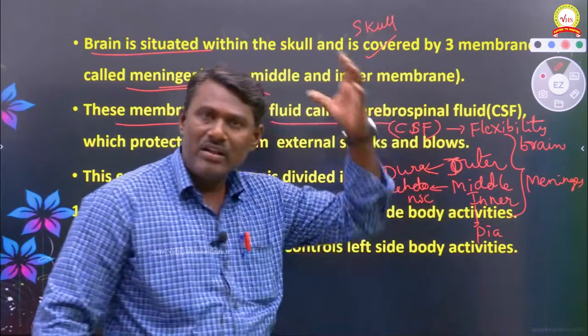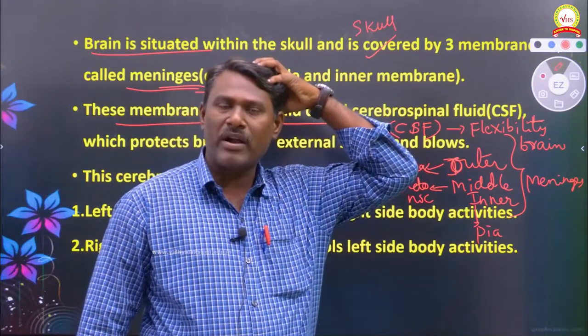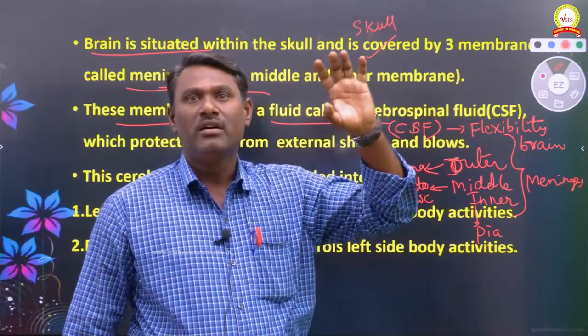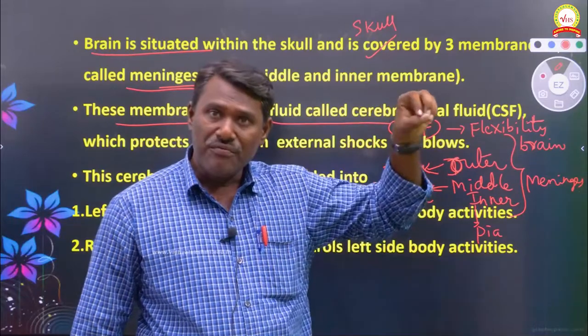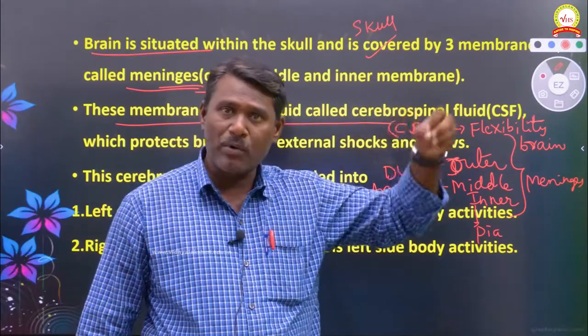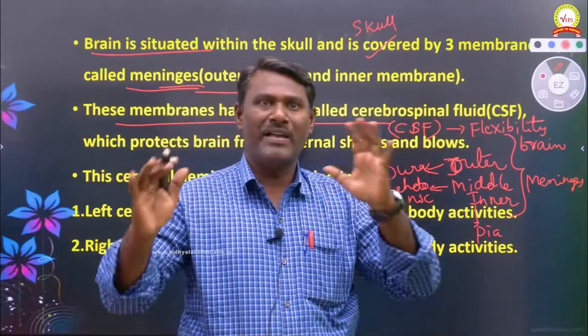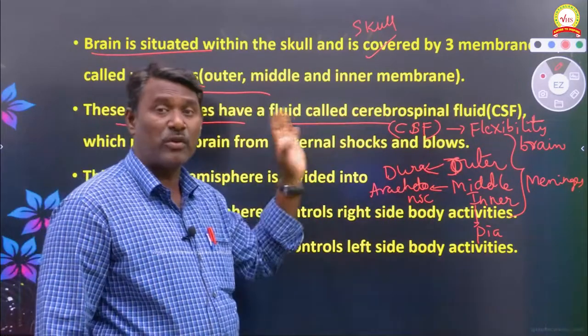So whenever extra pressure is applied on the brain, nothing happens, because that flexibility to the brain is provided by cerebrospinal fluid. That is the main function of CSF.